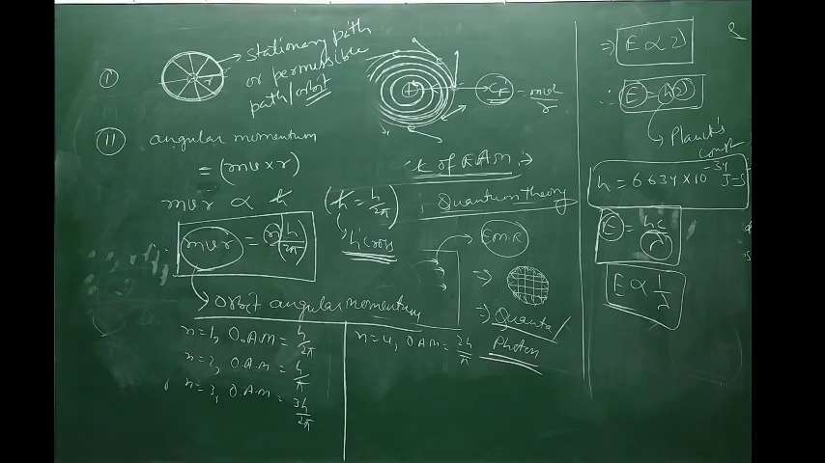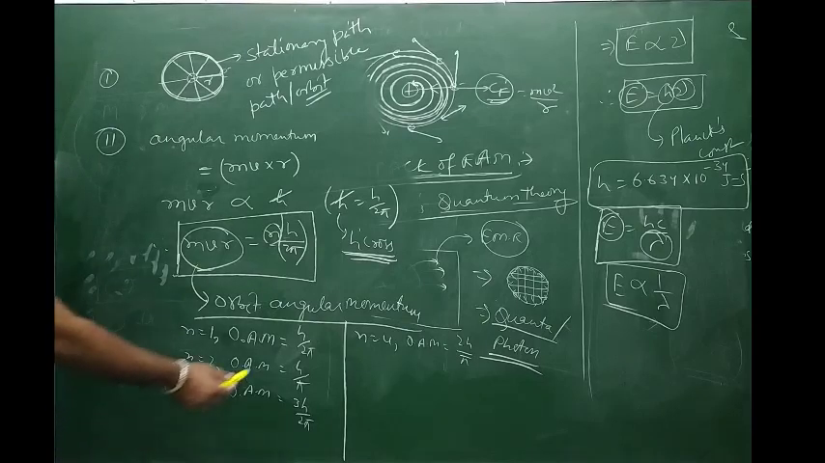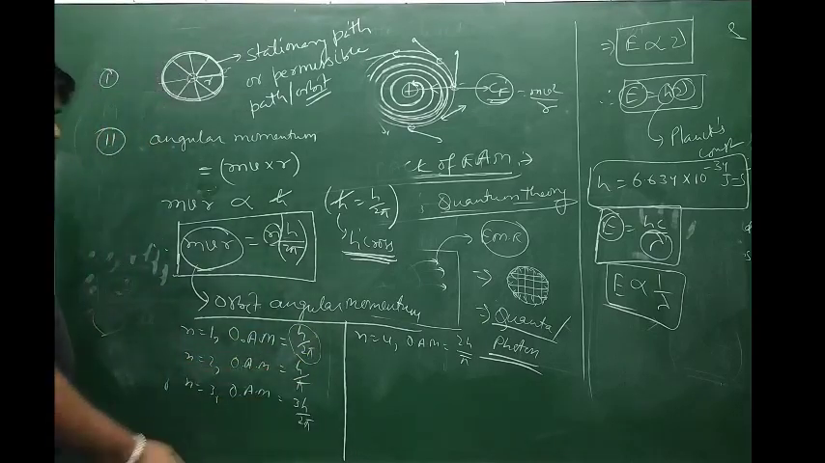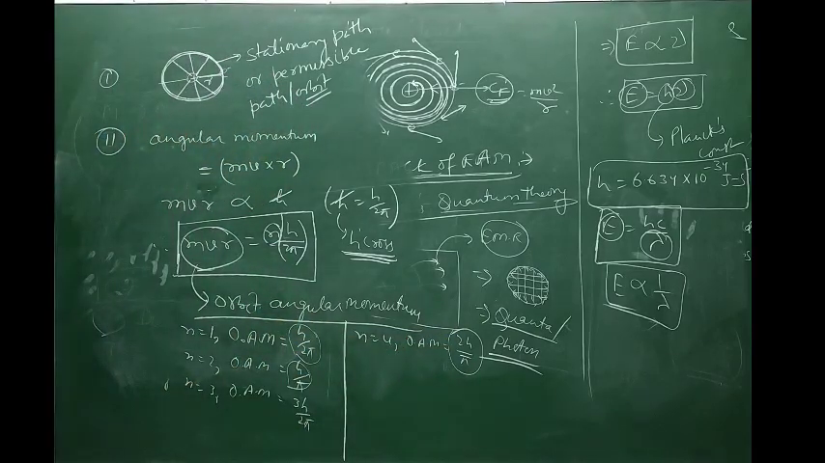So you might have this question: which of the following values for angular momentum is correct? One option is given as h by 2 pi, another option h by pi, the third option 2h by pi, and the fourth option h by 4 pi. Is it possible? This is not possible. Why? Let's multiply this value. If h by 2 pi is the value and n is 1 by 2, then it will become h by 4 pi.